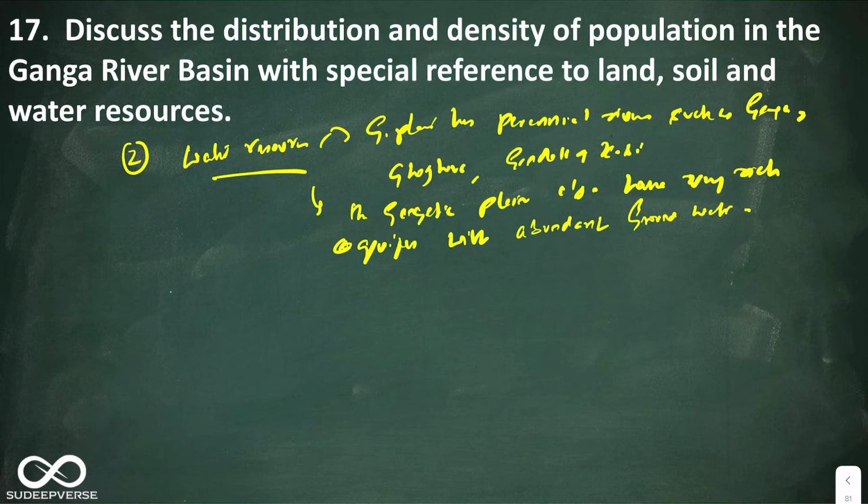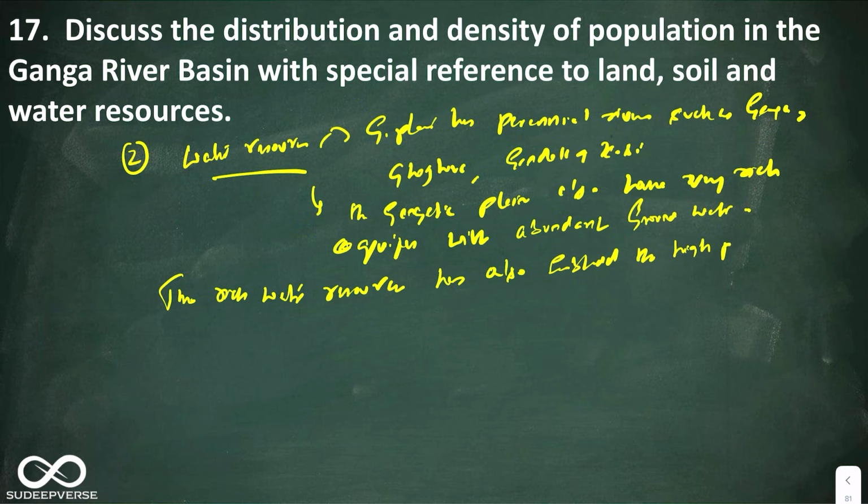Next paragraph: this rich water resource has also enabled the high population distribution and density in the region. Okay, so overall, broadly, we have spoken about the Gangetic Plains, the distribution and density of the population, and the reasons for such high distribution and density in the Gangetic Plains. Now, let us dissect and look at it very specifically, how the distribution is there within the Gangetic Plains.